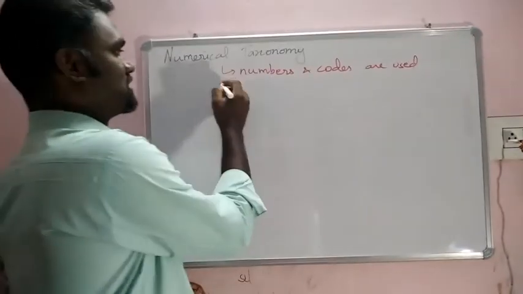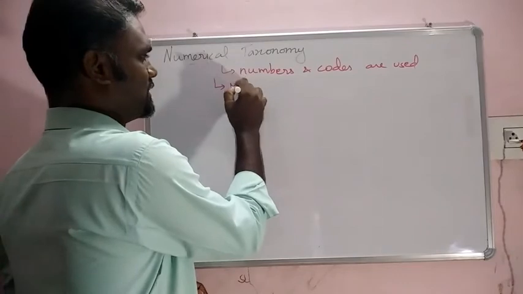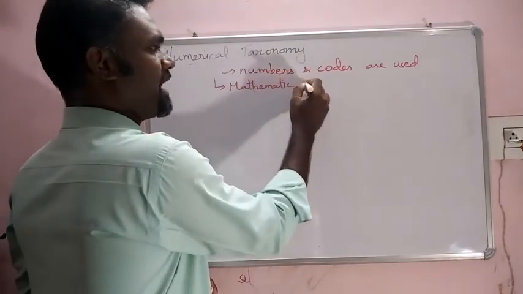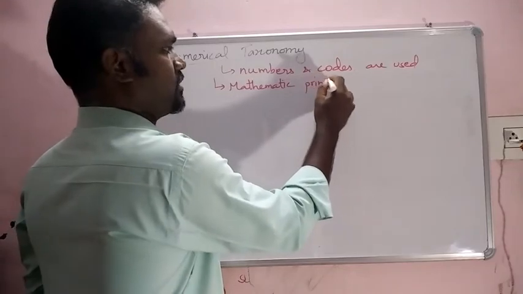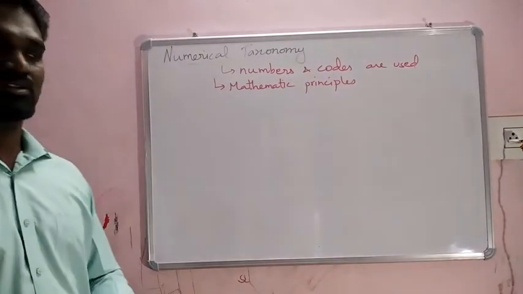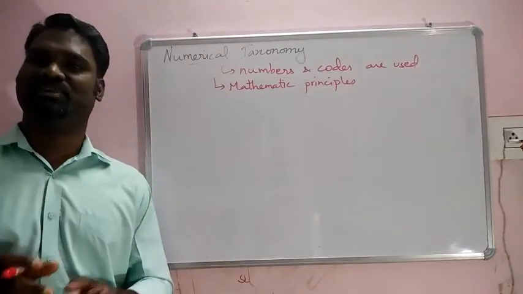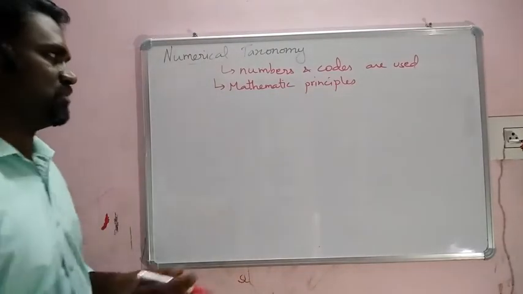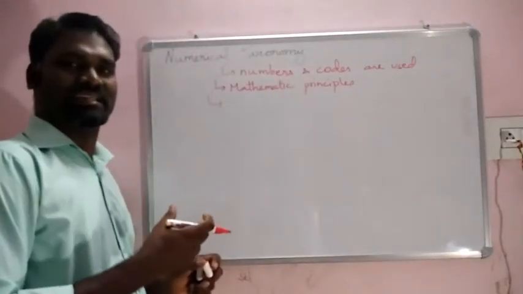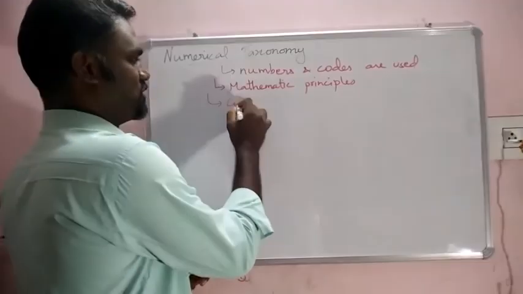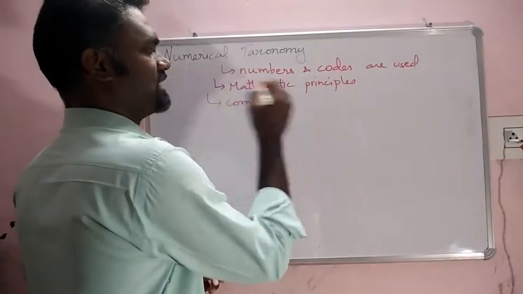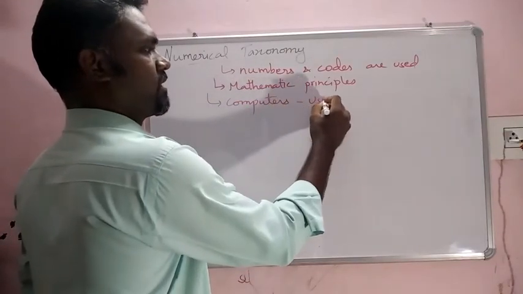When we use numbers and codes, automatically there will be the usage of mathematical principles. Don't think it needs a high level of mathematics, just simple mathematical principles will be used to classify those, right? As we use mathematics and related statistics, there will be the usage of computers and calculators also here.